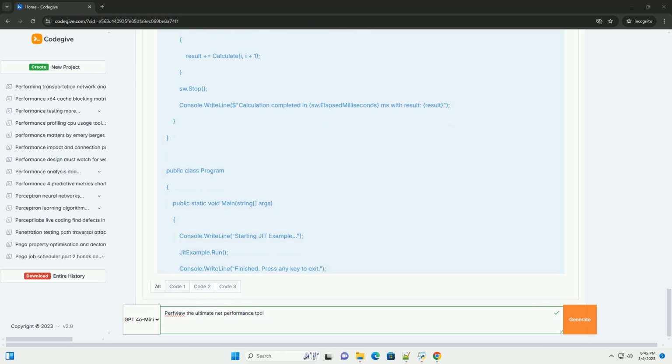5. Isolate the problem. Try to isolate the problem you are trying to solve by reproducing it in a controlled environment. 6. Use the latest version. Microsoft is continually updating PerfView with new features and bug fixes. Use the latest version of PerfView to ensure you have access to the best tools and features. 7. Don't assume. Always verify your assumptions with data. PerfView can help you understand the true behavior of your application.